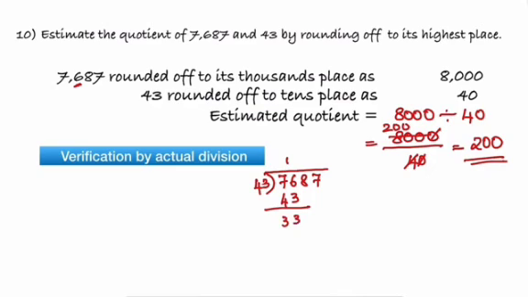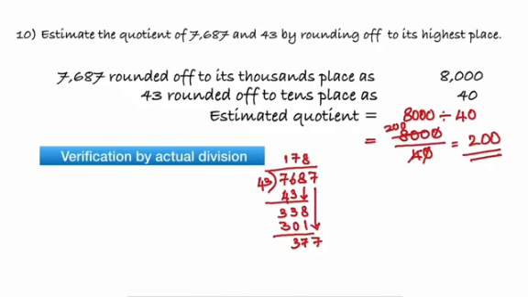Now we'll have to bring down 8, then 43 7 times is 301, and 338 minus 301 gives us 37, and when I bring down 7 again, it becomes 377. 43 8 times is 344, then the remainder is 33.